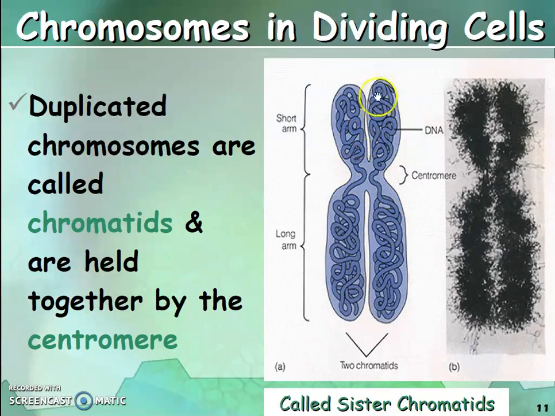If you look at this structure, there is a center called the centromere, and these are the two chromatids, also called sister chromatids. As a whole, this is one chromosome which has duplicated into two sister chromatids attached in the center with a centromere.